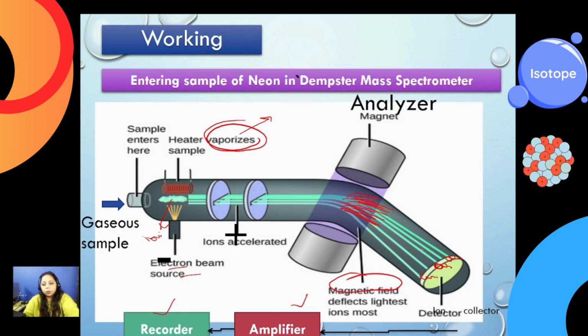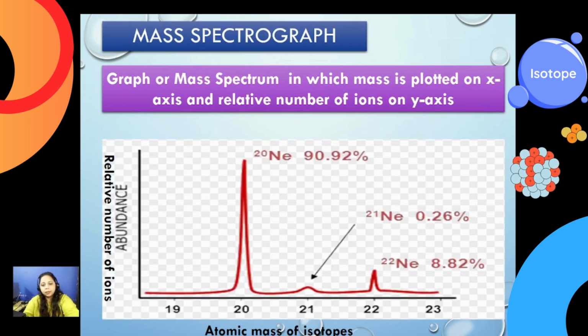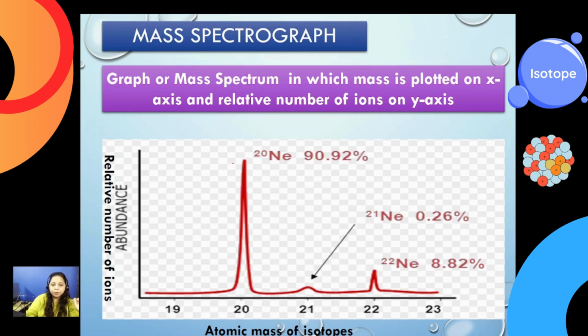These peaks give us the value of the masses. Let's look at the result. This is a spectrograph. Now here we have peaks: peak number 1, peak number 2, and peak number 3. Clear? Now look at this peak.